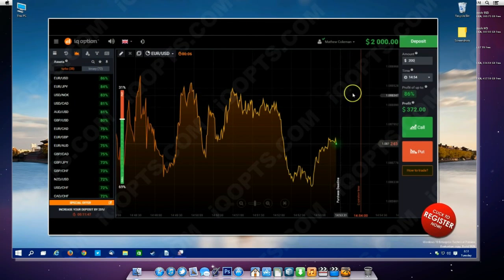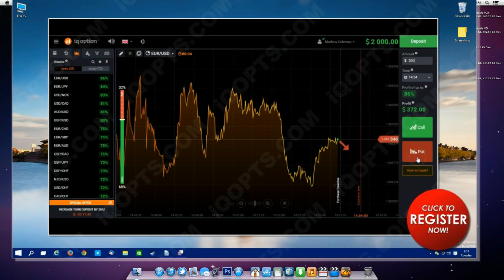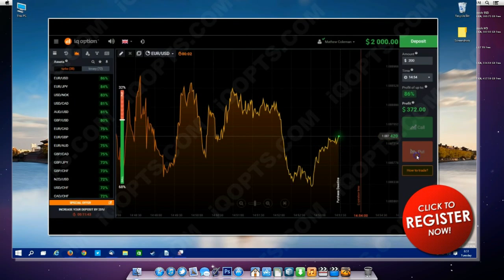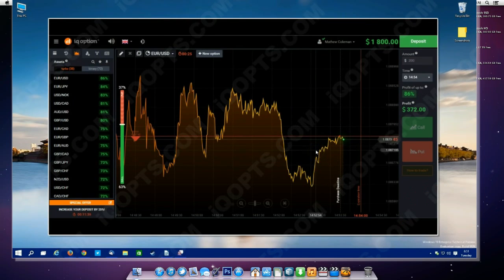Starting from $200, we are making the stakes for the movement of the currency pair euro-dollar, trying to forecast the movement of the currency pair graph. If we succeed in that, out of $200 we will make $372 and the clear profit will be $172. But if our guess is not successful, we will clearly lose our bet.